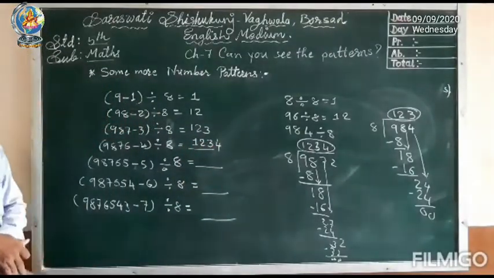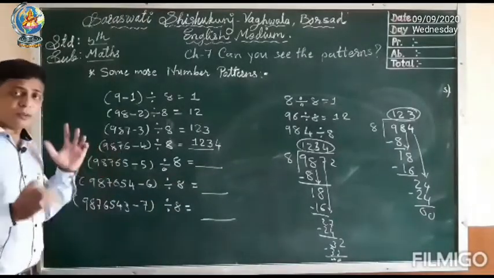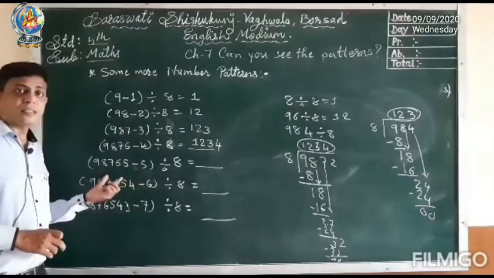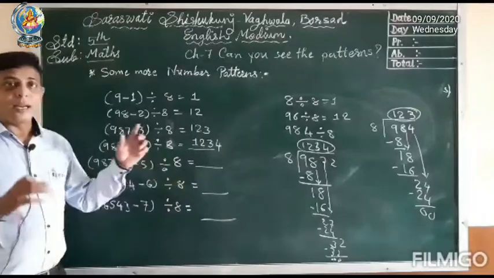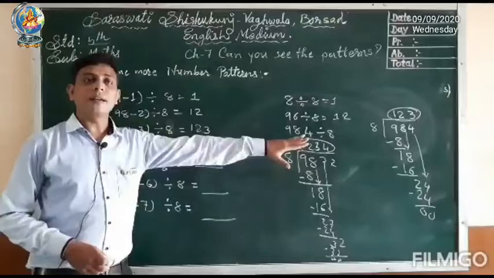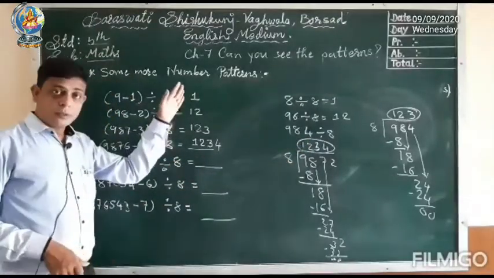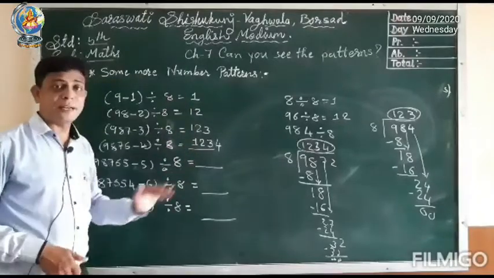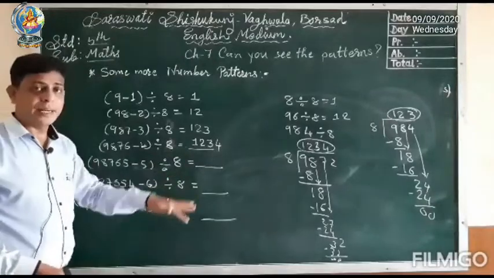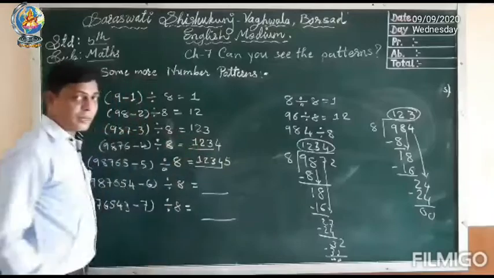By dividing the number you will get the answer. First of all, you have to subtract a number. Whatever answer you get, you have to divide it, and at the end whatever you get is called the quotient. Whatever you get in the quotient, you have to write in the box. Or you can understand from seeing the pattern what the answer is in the next blank. So we will write the answer directly, 1234 and then 12345.